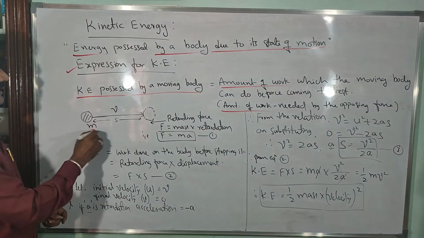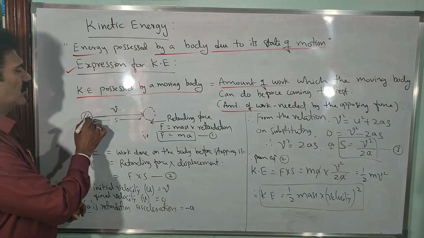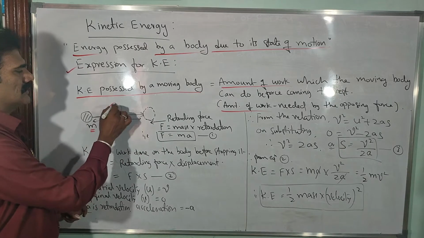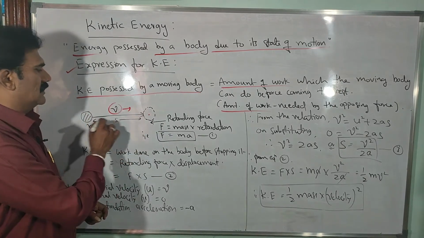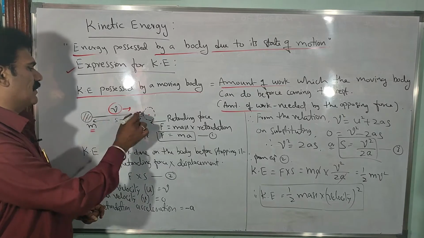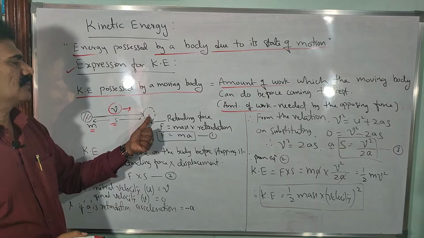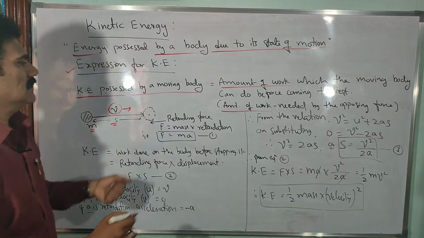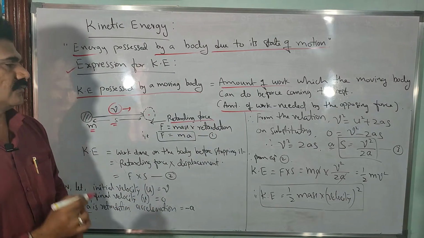Consider a body of mass m. It is acted on by some force so that the body is moving like this with the velocity v, coming to rest at this point. The displacement from this point to this point is s. The body is coming to rest at this point, which means it is acted upon by a certain retarding force. The opposing force is called the retarding force.